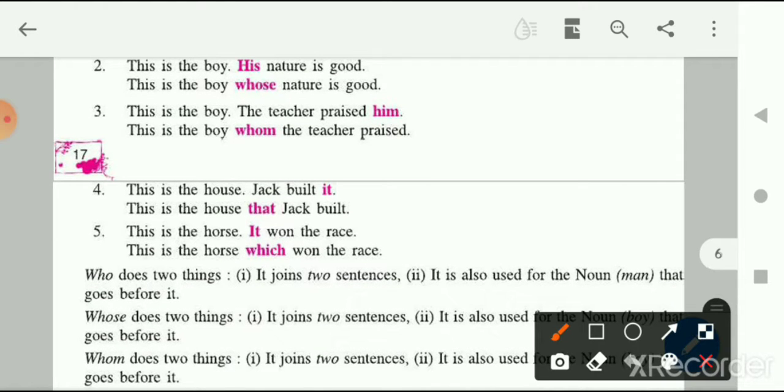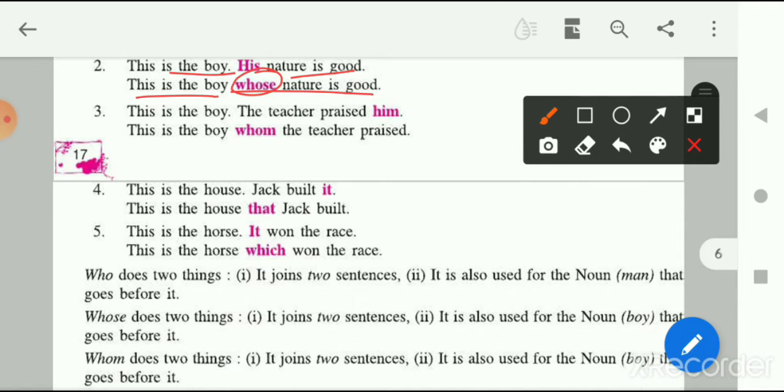Now see the second one. Second one is, this is the boy, his nature is good. Okay, so these two are two different sentences, but with the help of relative pronoun we have joined these two sentences. How? Let's see it. This is the boy whose nature is good. So here the word whose is doing two things. What are those two things?